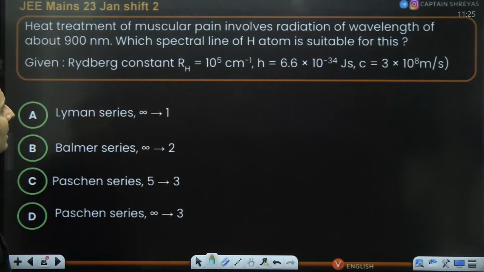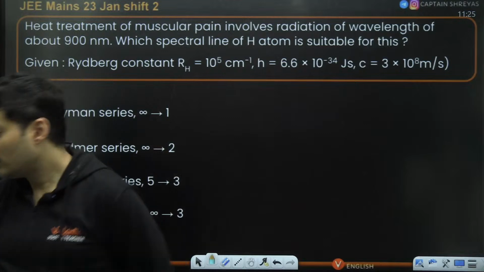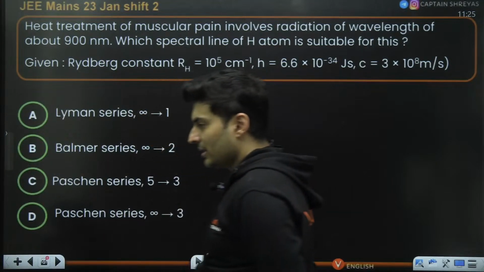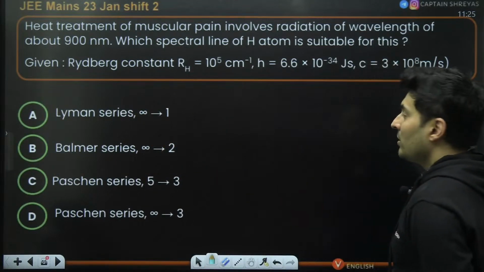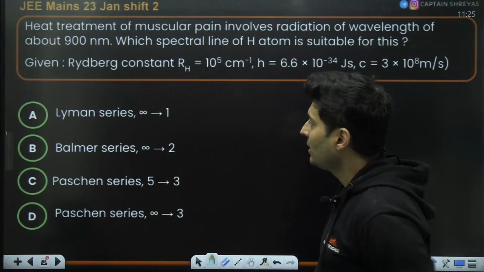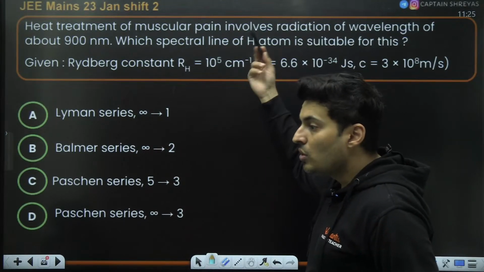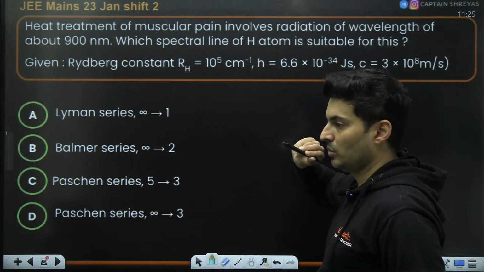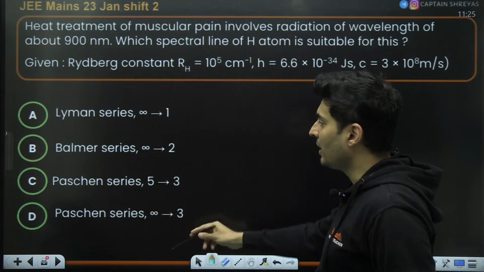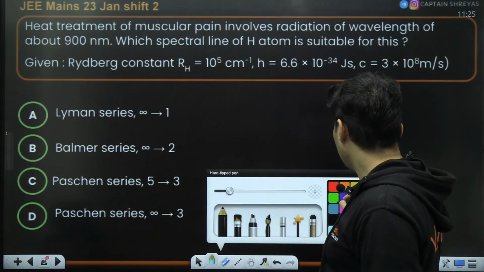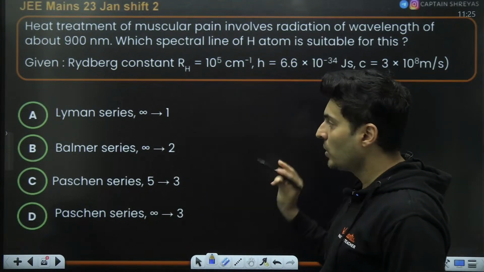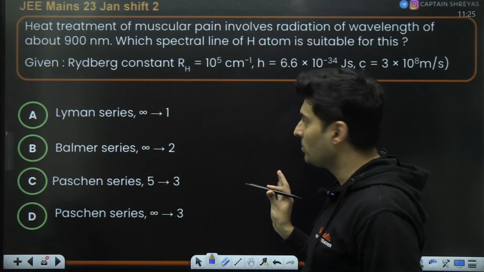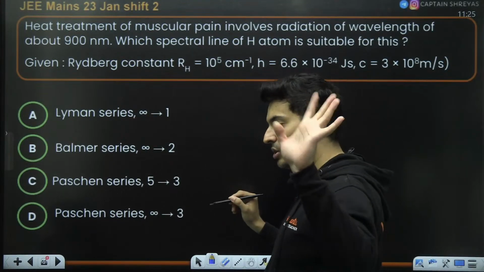Heat treatment involves 900 nanometer wavelength. The spectral line which is basically suited for this is what? Now, this was a very sad question because you do not know the transition. Wavelength is known. So, are you going to sit and try all these things? No. Rather, I will give you a short trick to help you eliminate at least a few of the options.